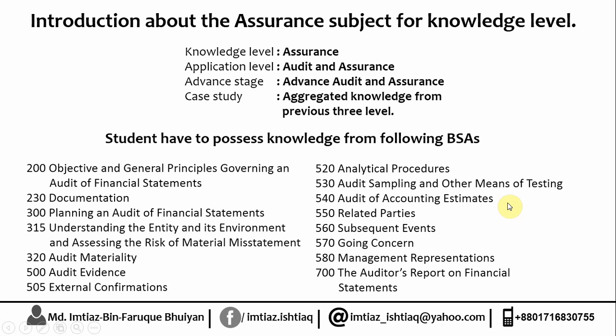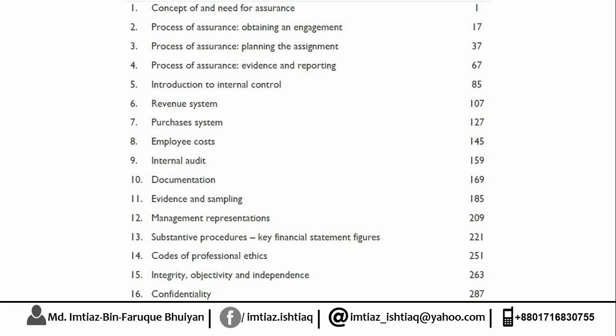Now let's move on. As you know, our ICAB is following the manual from the Institute of Chartered Accountants in England and Wales, commonly known as ICAEW. This manual is from 2009, but ICAEW has already updated their manual. I think our ICAB is yet to be updated. As the formal manual is from 2009, this screenshot was taken from the 2009 manual. This is the table of contents of your assurance book.